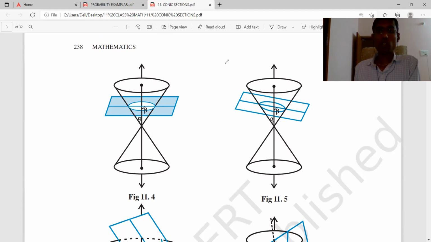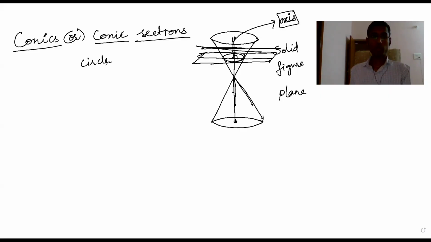Are you able to see the screen now? Yes, I can see the screen. Okay, whiteboard you are able to see, right? I can't see the whiteboard, I can see the diagrams in the textbook. I think now you are able to see, right? Whiteboard. Yes, sir, now I can see.